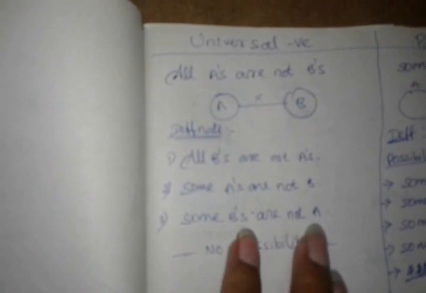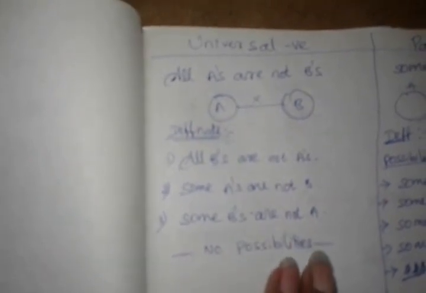And also some A's are not B's, I can say. Some B's are not A's, I can say. There is no possible conclusion, because there is no chance of making these two together. All A's are not at all in touch with B. I can't move this A to B and B to A, because there is an obstruction between A and B.